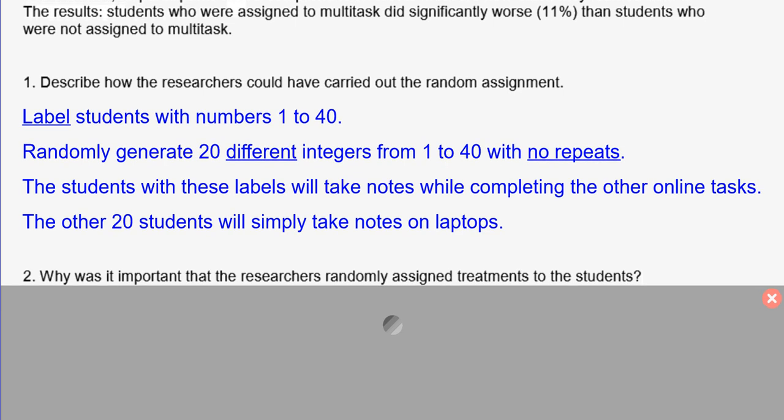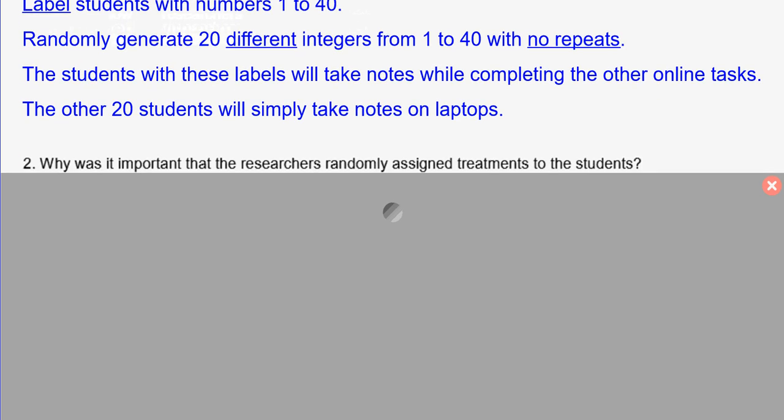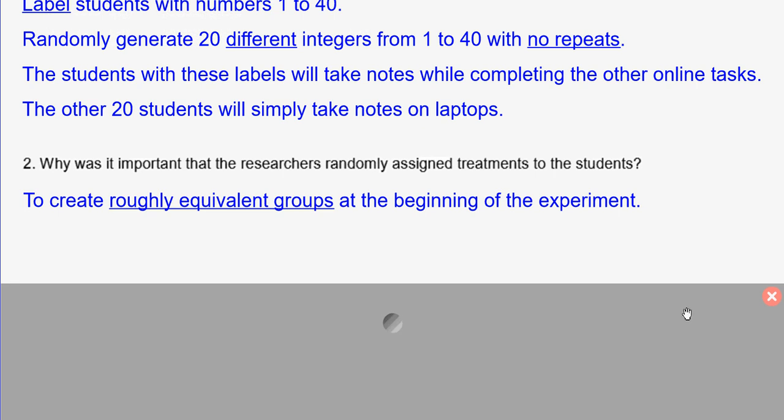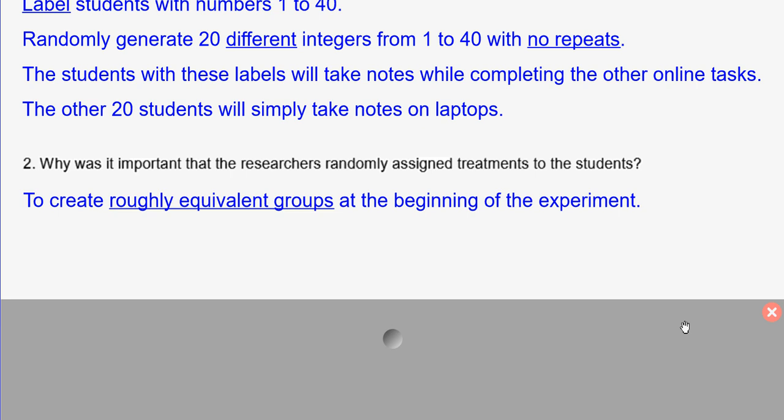Why is it important for them to randomly assign the treatments? Well, we have to try to create roughly equivalent groups at the beginning of the experiment so that you can compare and possibly show causation with what was going on.